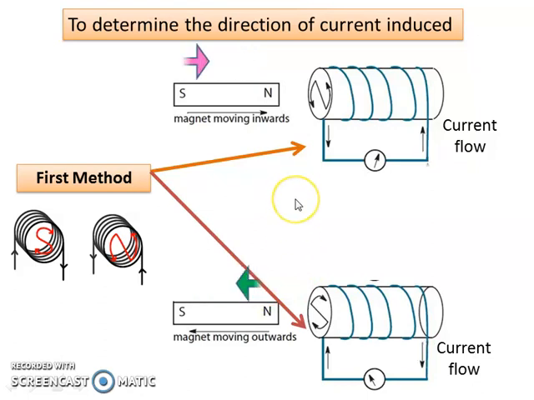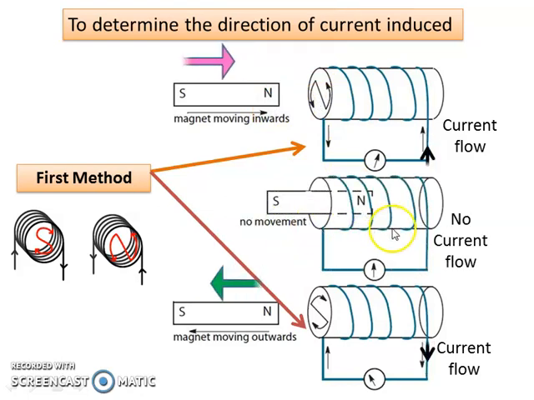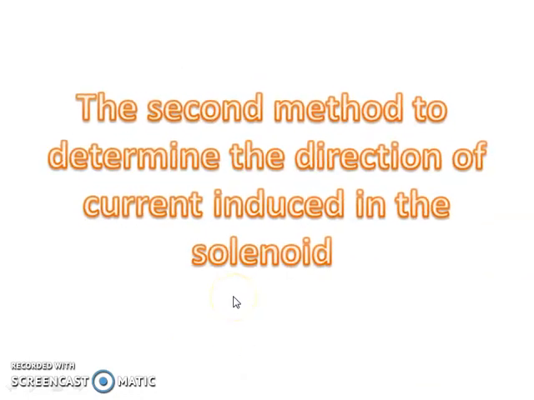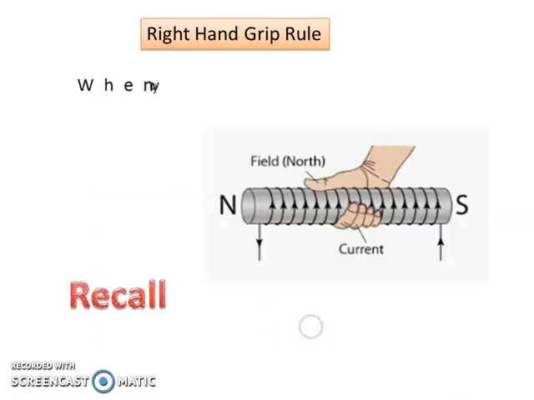This will determine which letter to be used. If there is no movement, there is no current flow, because there is no change in magnetic flux. We are not going to discuss this method in detail. We are going to discuss in detail the second method used to determine the direction of current induced in the solenoid.